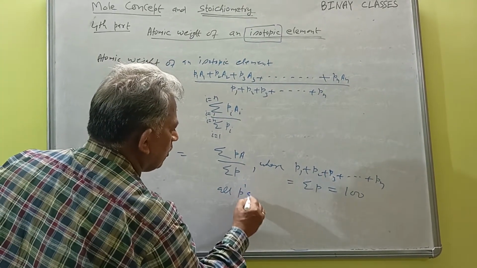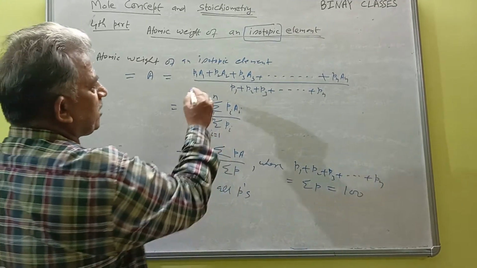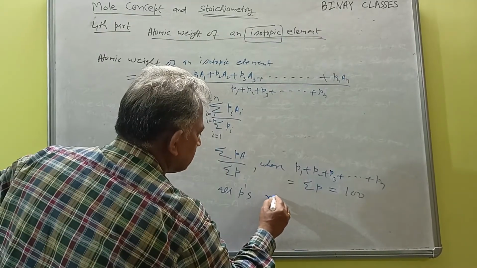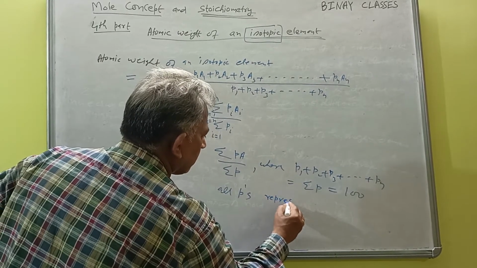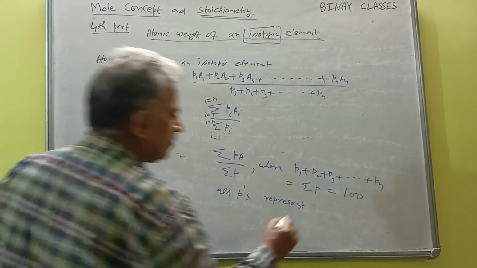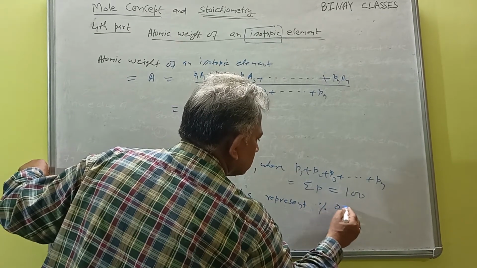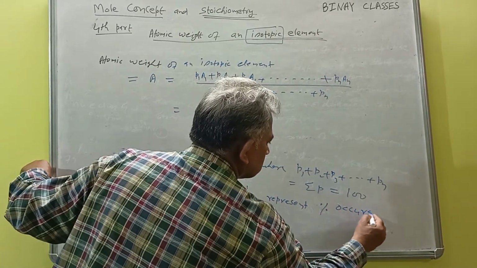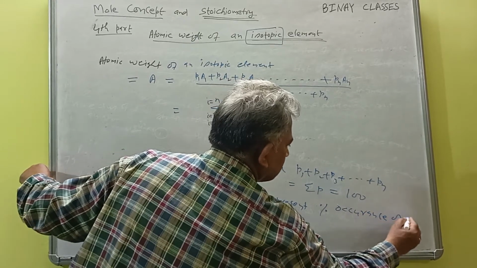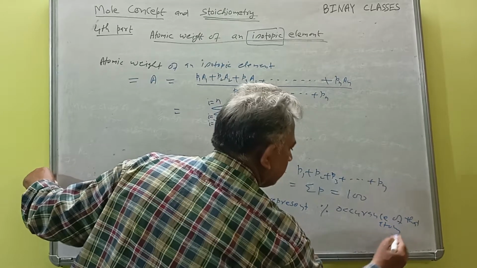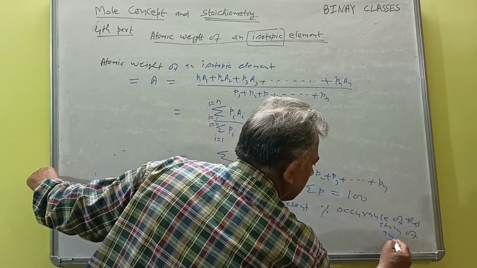All P's, meaning P1, P2, P3, Pn, represent the percentage occurrence of that atom of an element.